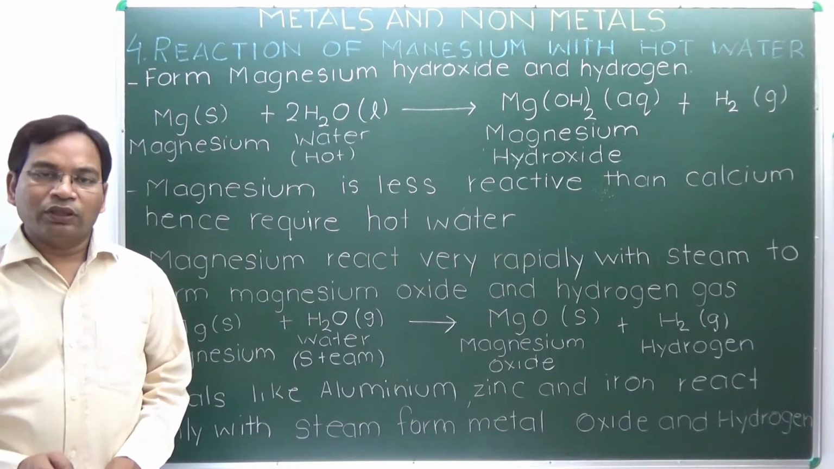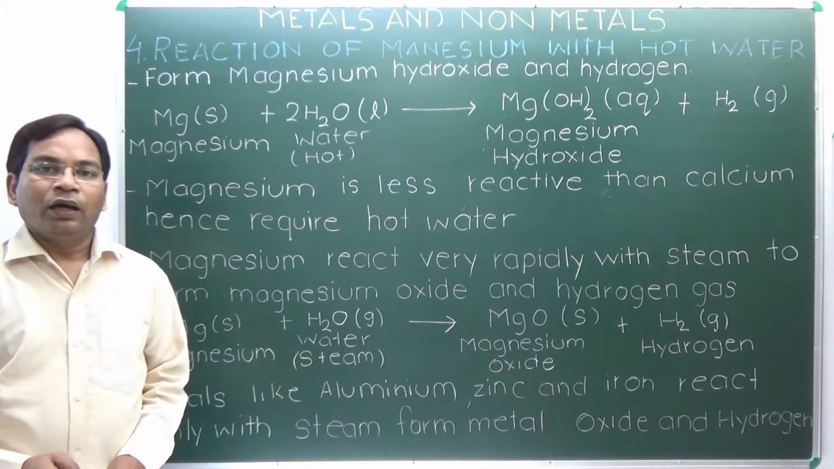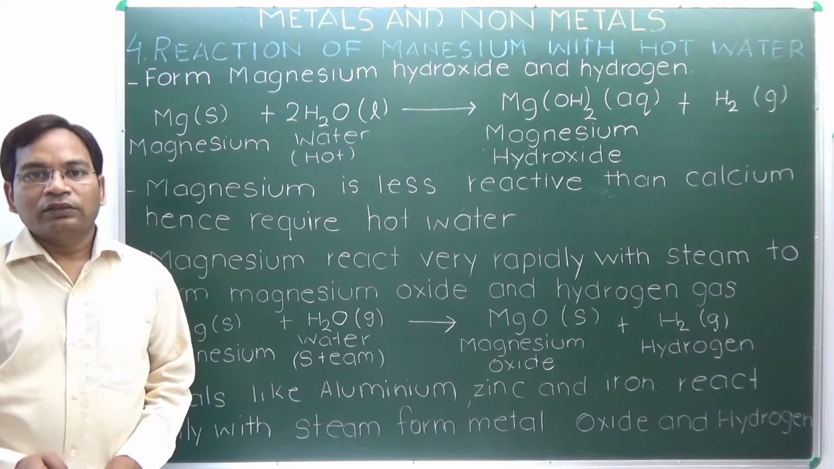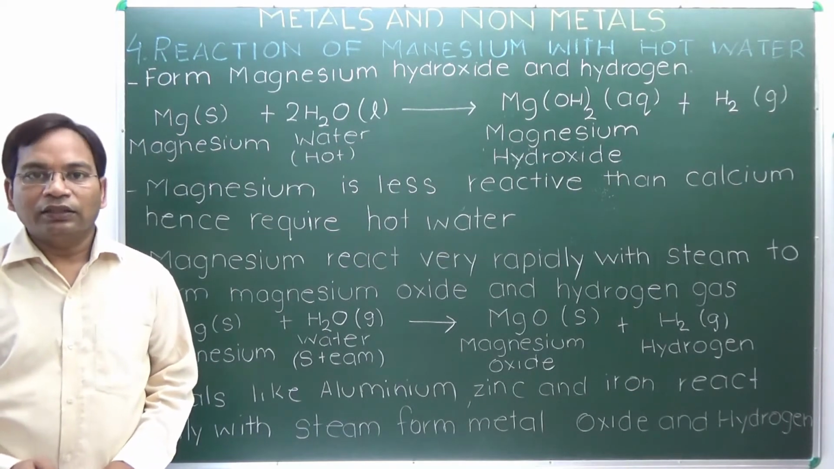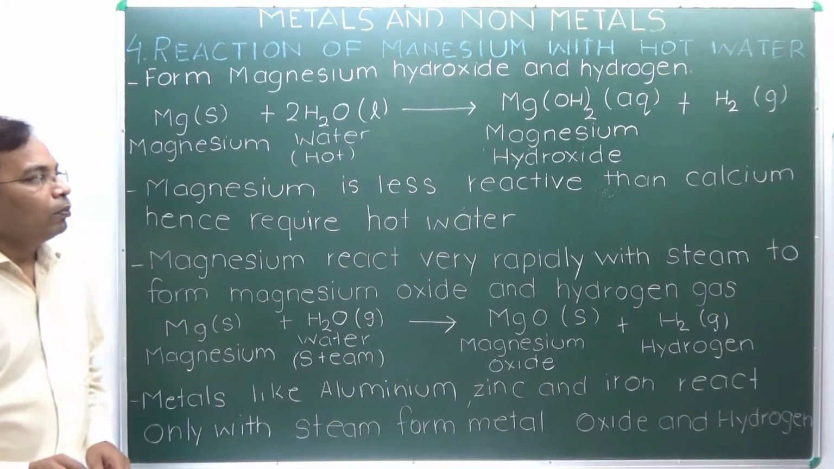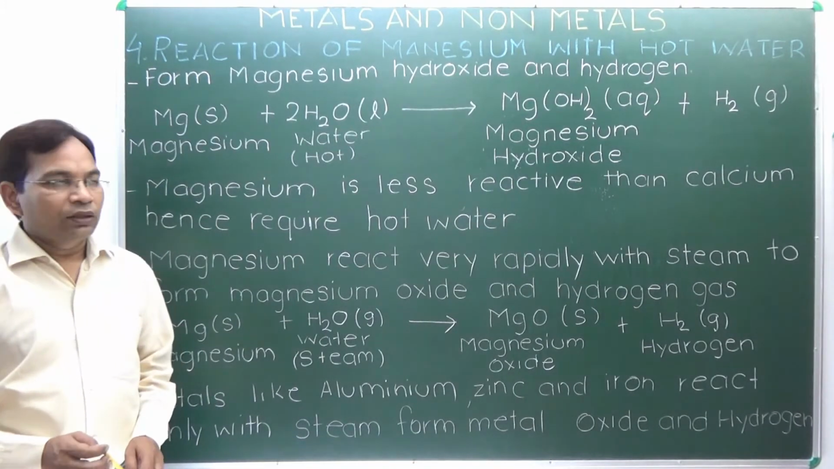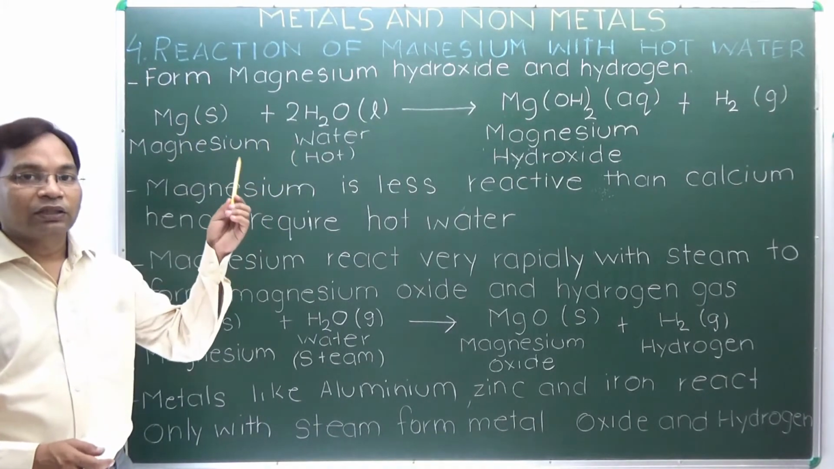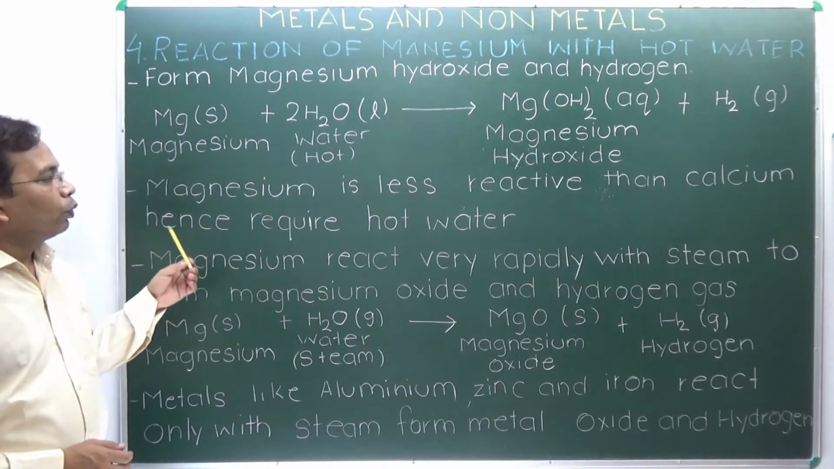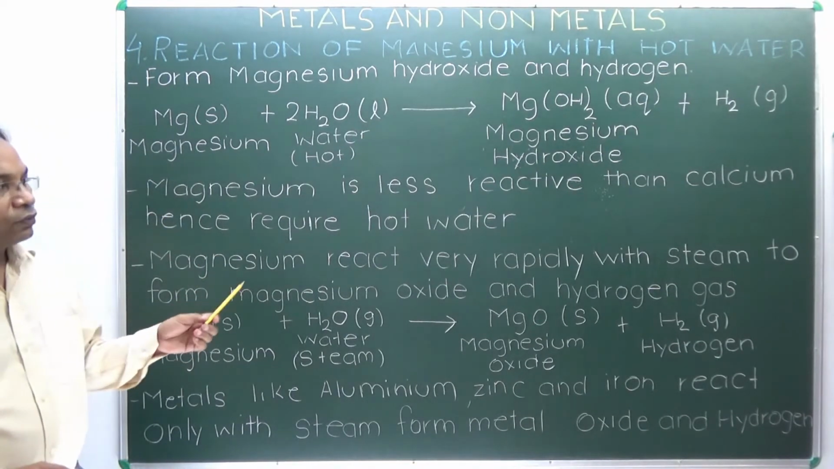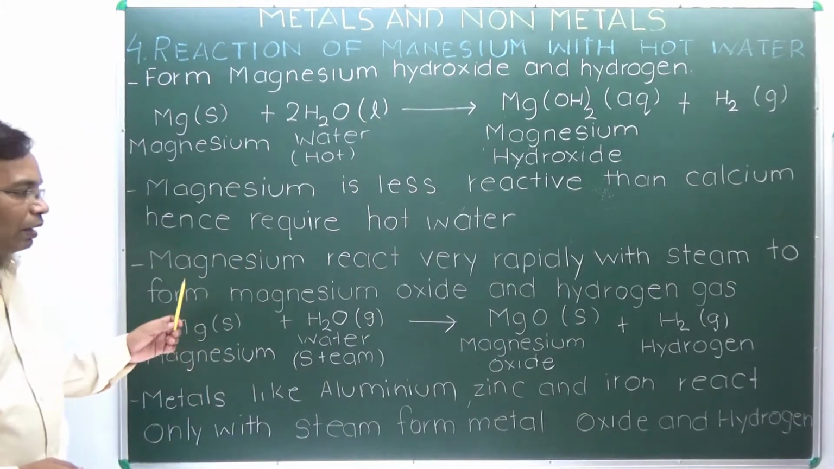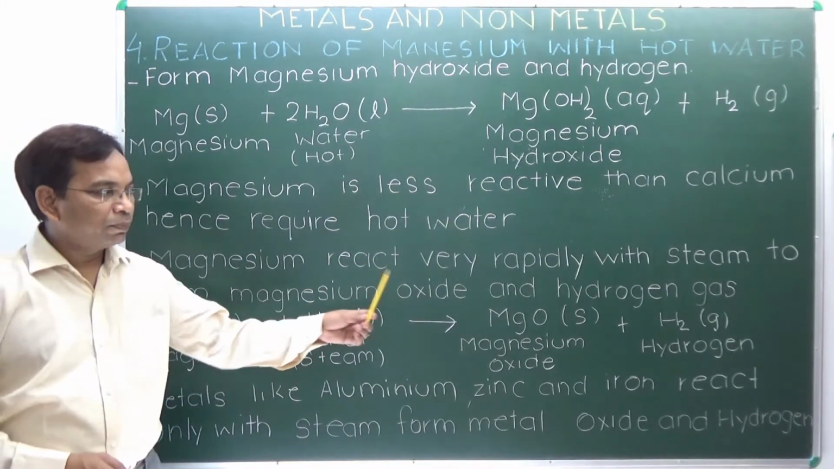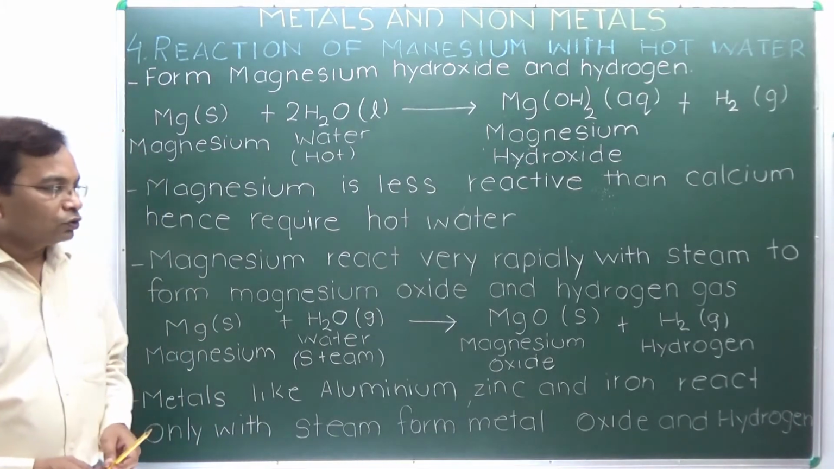It floats on water because of the production of hydrogen gas. Magnesium on steaming with water reacts to form magnesium oxide and hydrogen gas. So magnesium reacts differently with the temperature difference. Here with hot water, magnesium produces magnesium hydroxide and hydrogen gas, whereas magnesium reacts rapidly with steam to produce magnesium oxide and hydrogen gas. So magnesium reacts with water in the form of steam to form magnesium oxide and hydrogen gas.